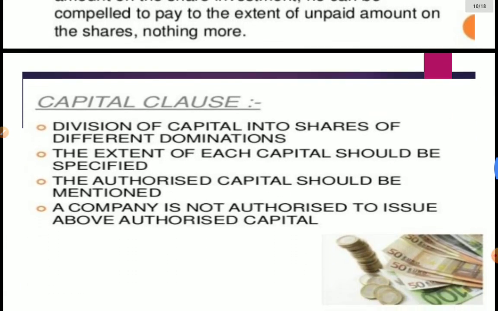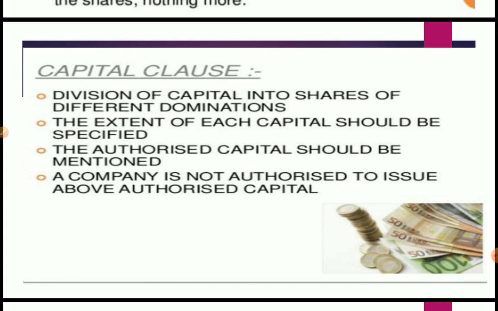Next is the capital clause. In this clause, the total capital of the proposed company should be mentioned. What is the capital of that business? It should be mentioned here. The amount of capital as stated in the memorandum is known as the authorized capital of the company.